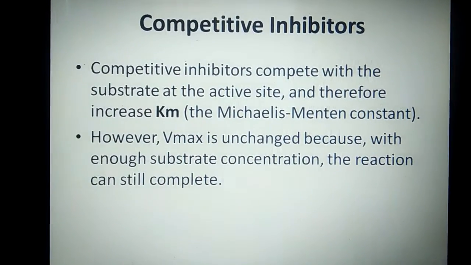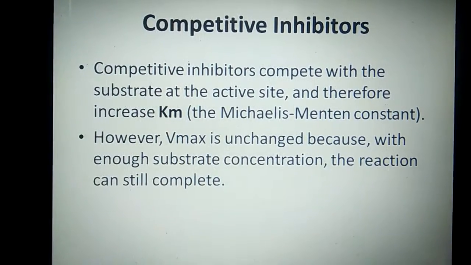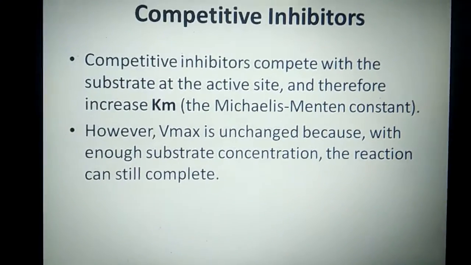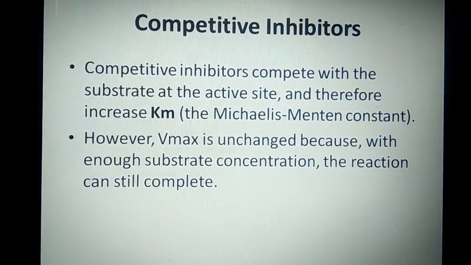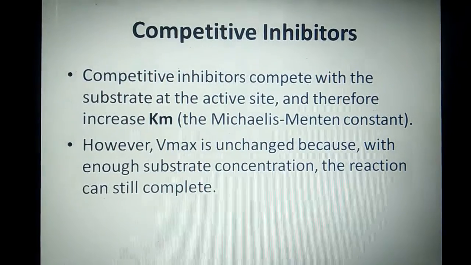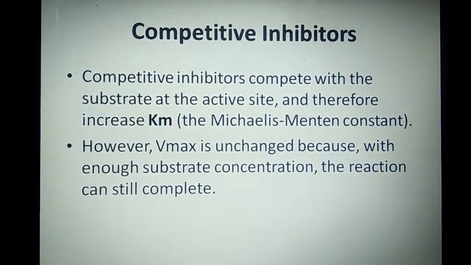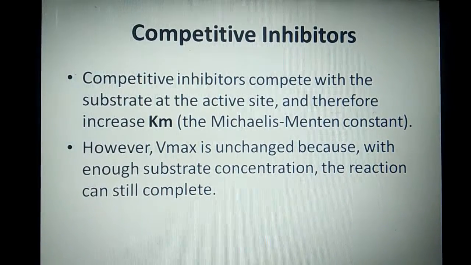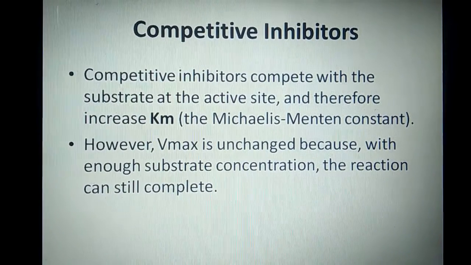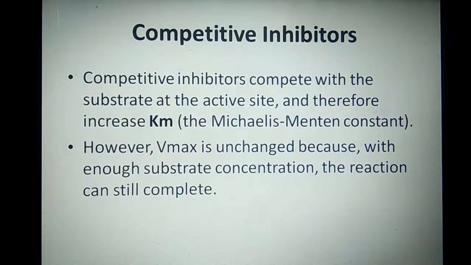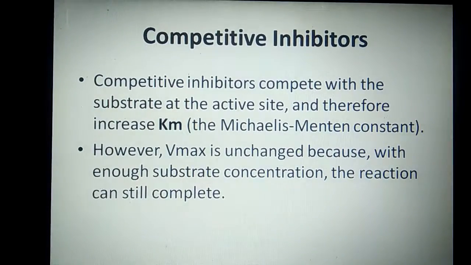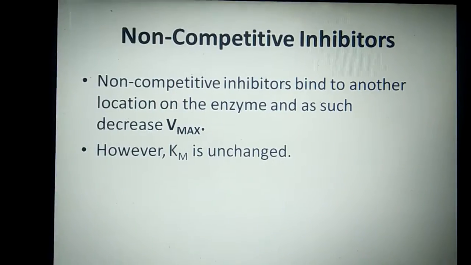Vmax is the condition in which the enzyme is fully saturated by the substrate. When we have enough substrate in that chemical reaction, the reaction can still proceed, and therefore the Vmax, or the enzyme saturation by the substrate, is unchanged. However, Km increases, meaning the apparent affinity for the substrate by the enzyme decreases. And in competitive inhibitors, the inhibitors bind to the active site.